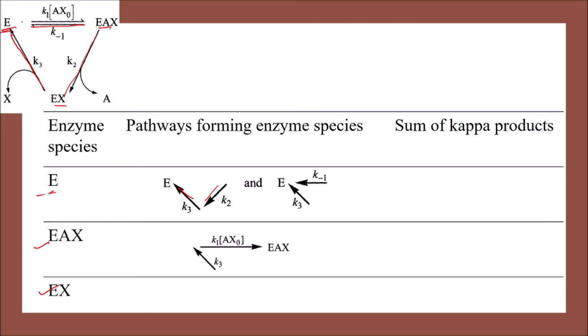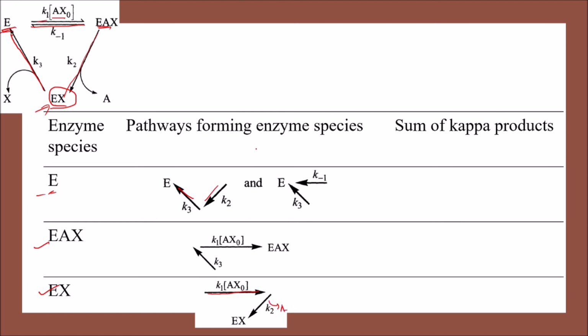Similarly, for EAX, what do we have? For EAX, we have here K1 into AX naught, and another way of forming EAX is that EX is combining with the A to form the EAX. So it is going like this, K3 into K1 into AX naught. And finally, the EX species is formed by the pathway K1, the forward reaction, while EAX is breaking down into EX with the release of A here.